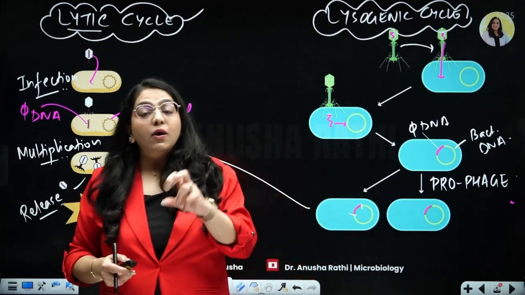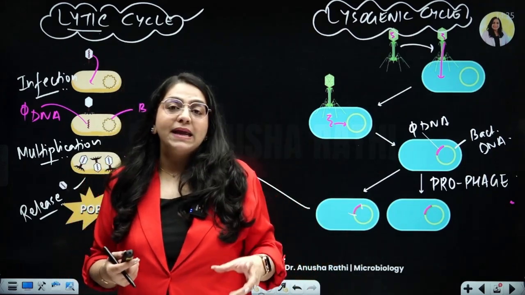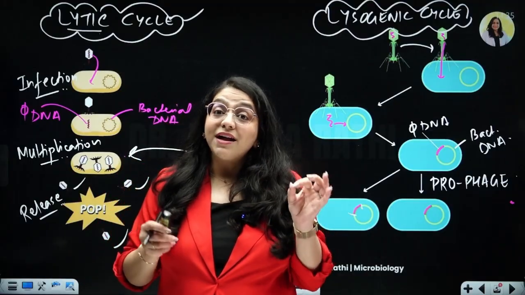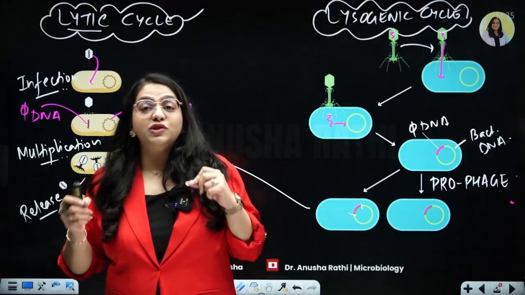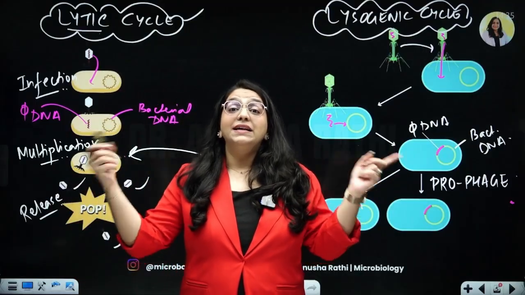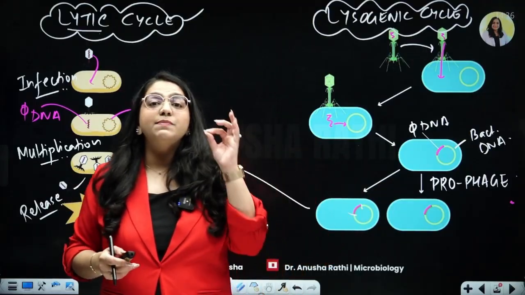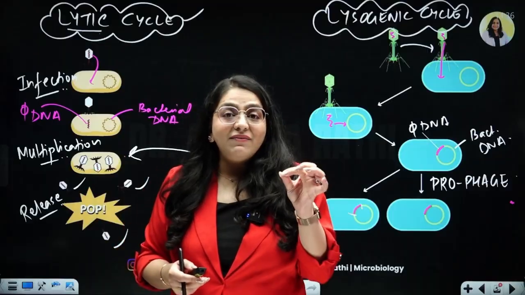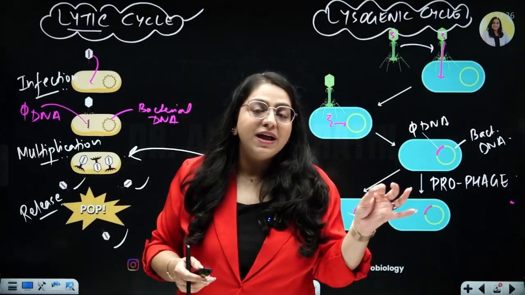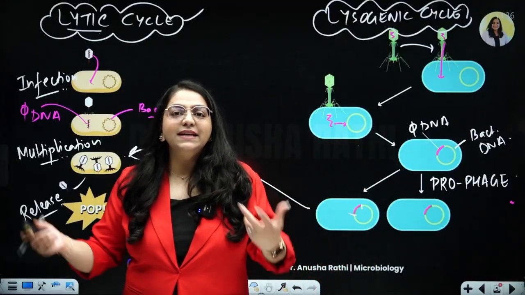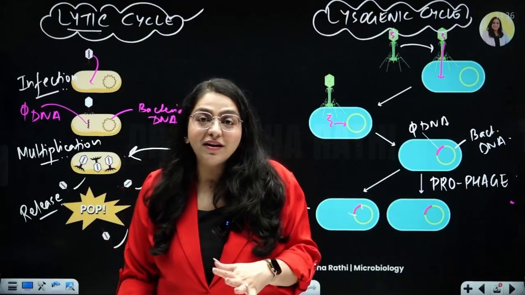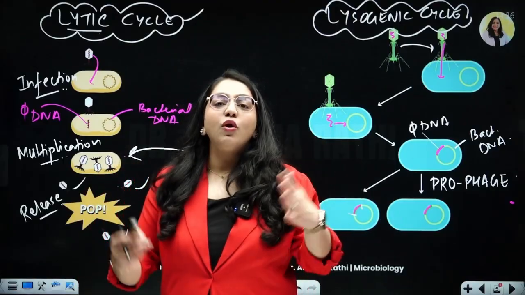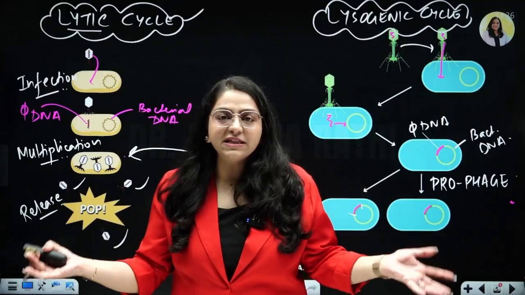Right? Now, how does this life cycle come into play when we are talking about transduction? Let's go back to our topic. We were talking about transfer of genetic material between bacteria and how this bacteriophage is behaving like a vehicle of transport. How we transport our people in trains and planes and buses, or maybe the aliens, if they come to our earth, how will they come? Through a spaceship. All of these are what? These are vehicles of transport.